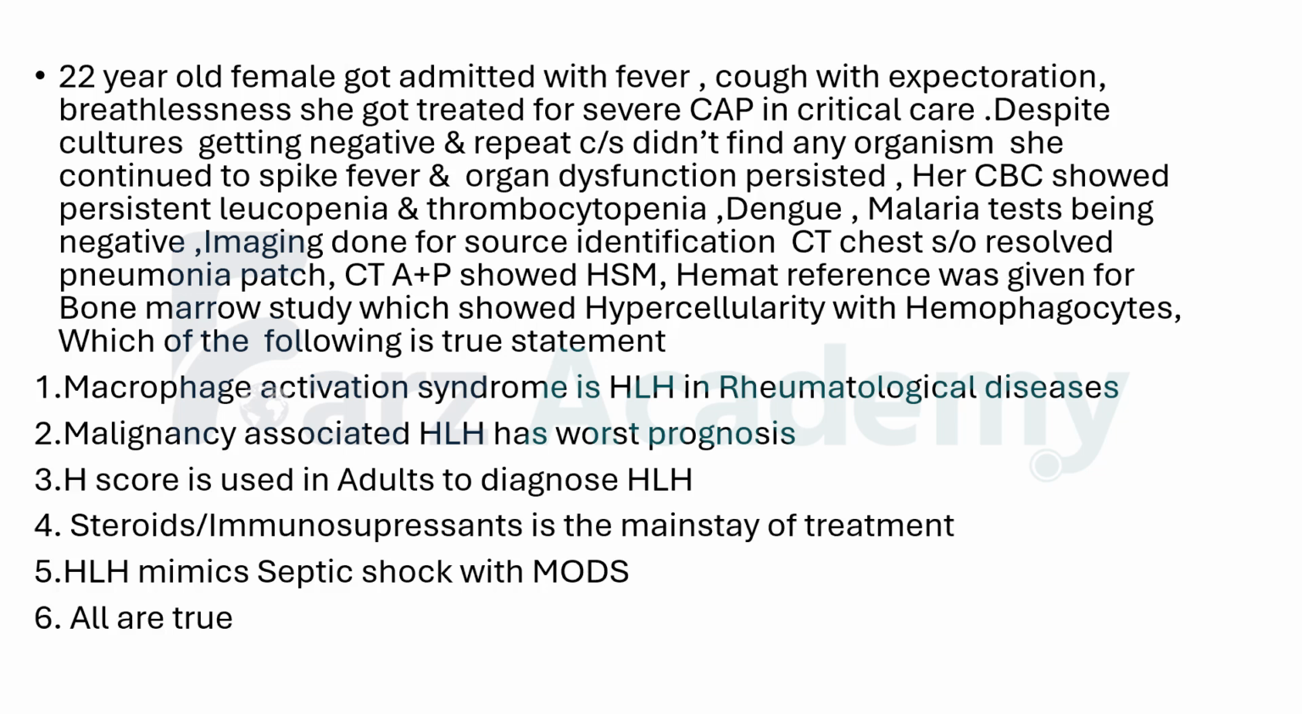A 22-year-old female got admitted with fever, cough with expectoration, breathlessness. She got treated for severe community acquired pneumonia in critical care. Despite cultures being negative and repeat cultures not finding any organism, she continued to spike fever and organ dysfunction persisted. Her CBC showed persistent leukopenia and thrombocytopenia. So a dengue malaria panel was sent, which was negative. Imaging was done for source identification. CT chest showed a resolving pneumonia patch as compared to the previous scan, and CT abdomen-pelvis showed hepatosplenomegaly.